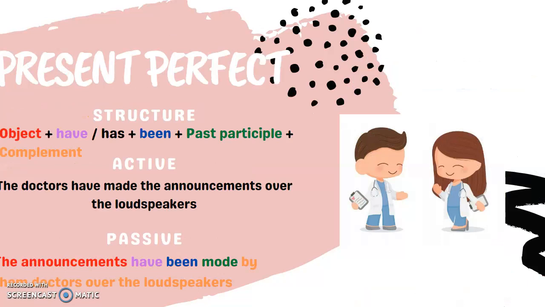Present perfect. Structure: object, have/has been, past participle, and complement. Active: The doctors have made the answer over the lunch break. Passive: The answer has been made by the doctors over the lunch break. The answer, object, has been, made, and participle, by the doctors, over the lunch break and complement.